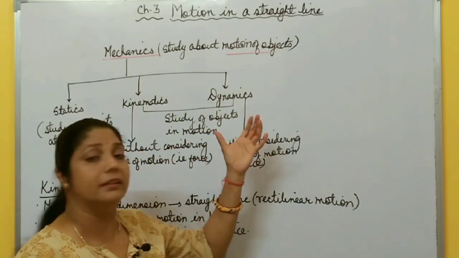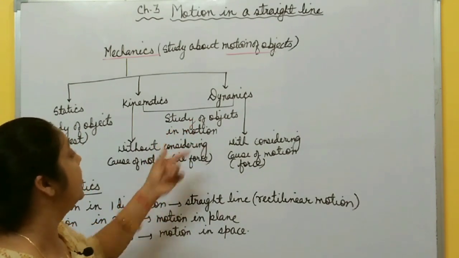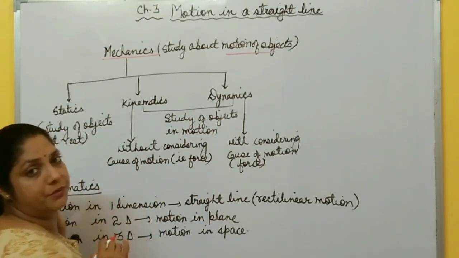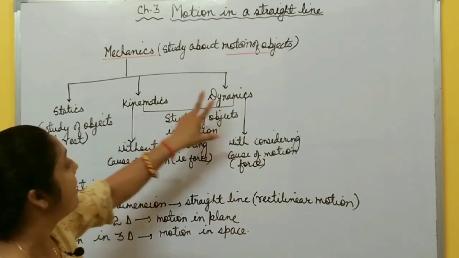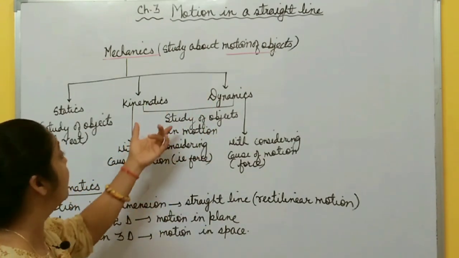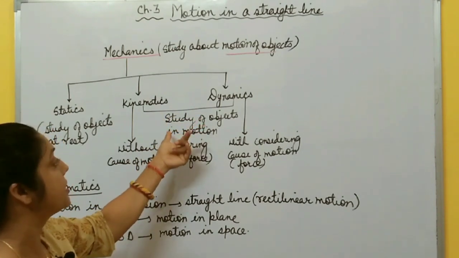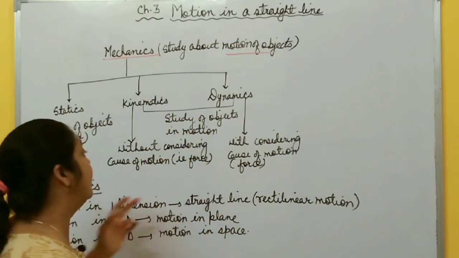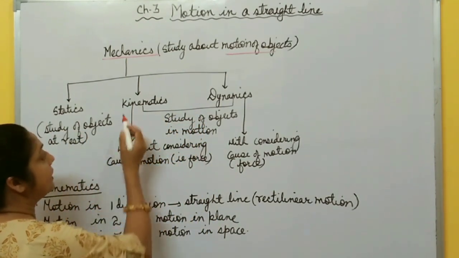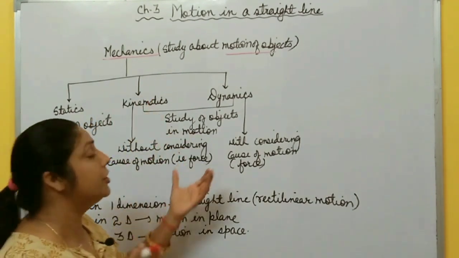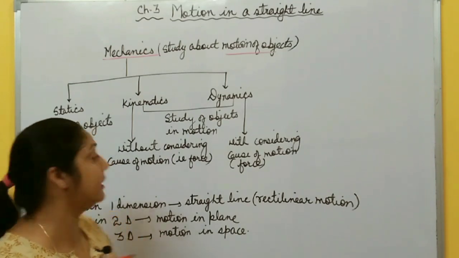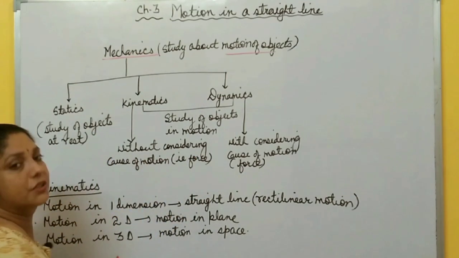Statics means the study of objects at rest. In kinematics and dynamics, in both these branches you have to study the motion of objects. But what is the difference between kinematics and dynamics? Because in both cases you have to study objects in motion, but there is a large difference between these two. In kinematics, you have to study the motion of an object without considering the cause of motion.